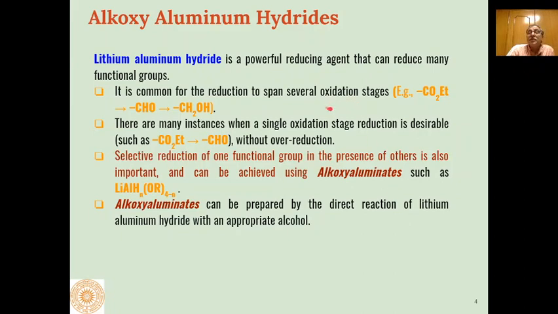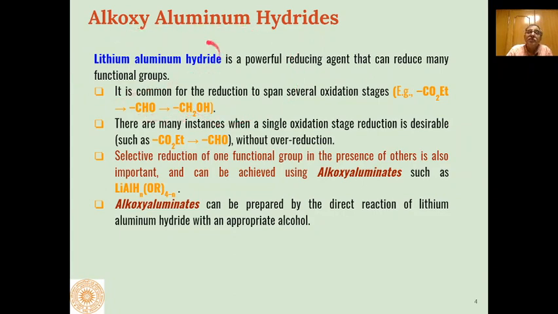But in the case of the ester group, through lithium aluminum hydride, esters are converted into primary alcohols. In between esters and alcohol, there is a stage called the aldehydic stage. So carboxylic esters are first converted into aldehydes, then into alcohols.